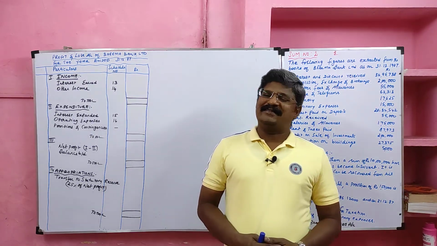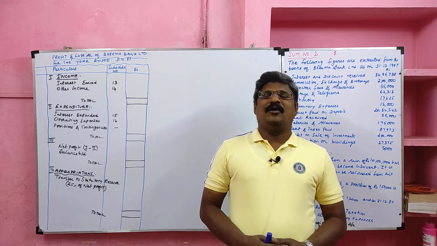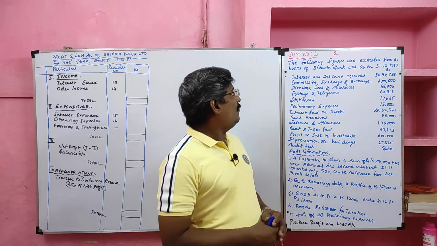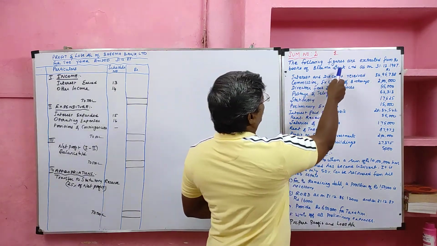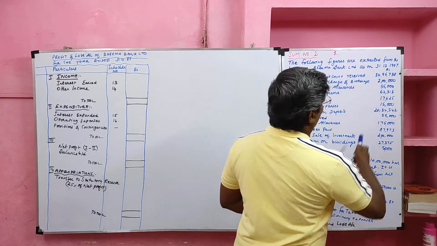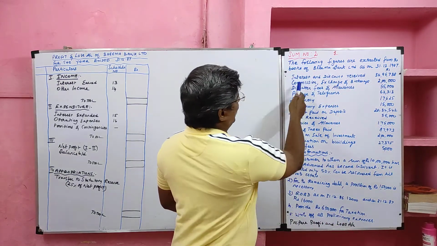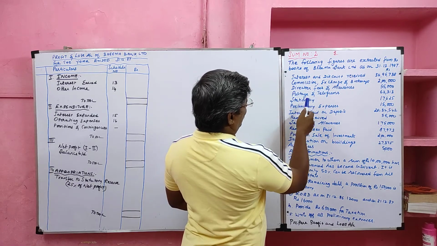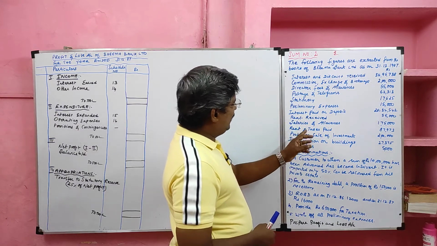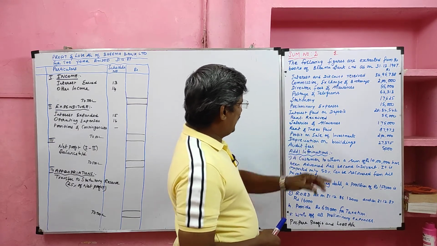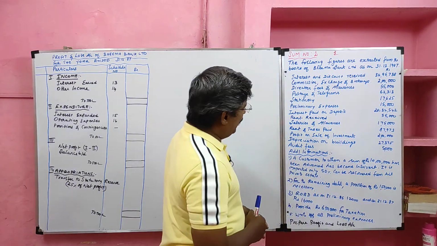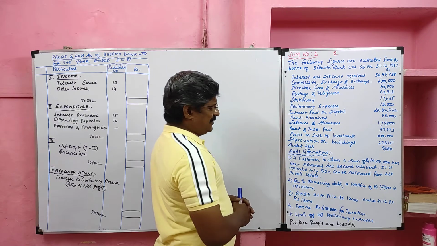Students, we are learning the second problem in relation to preparation of profit and loss account of a banking company. Look at the problem. The following figures are extracted from the books of Bima Bank Limited as on 31st December 1987: interest and discount, commission, exchange, brokerage, director fees, postage, telegram, stationery, preliminary expenses, interest paid on deposit, rent received, salary and allowance, rent and taxes paid, profit on sale of investment, depreciation on building, audit fees. Then additional information has been given.